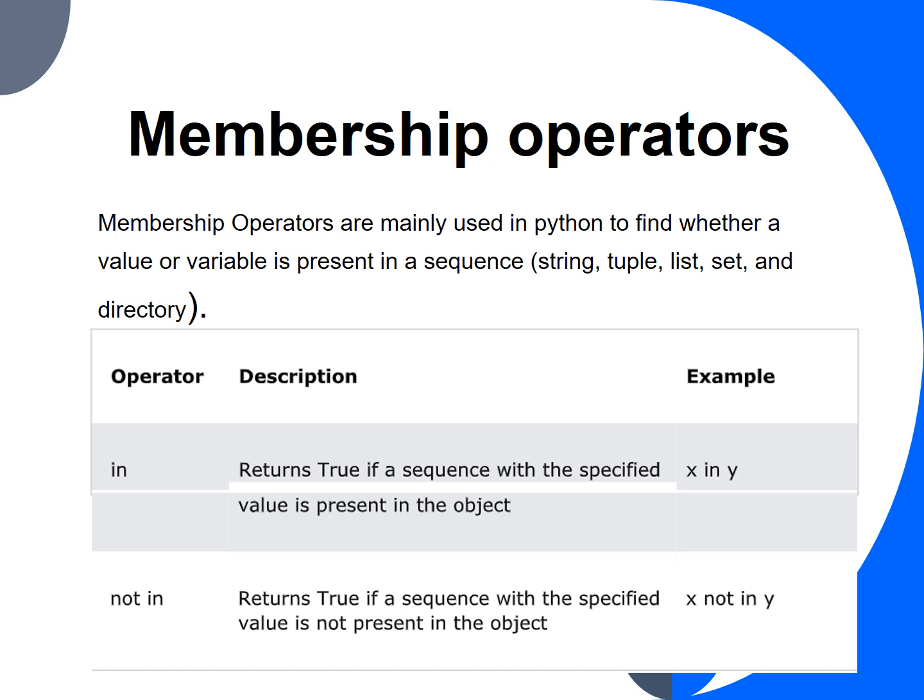Membership operators. Membership operators are mainly used in Python to find whether a value or variable is present in a sequence. So there are two types in this, in and not in. In returns true if a sequence with a specified value is present in the object, and not in returns true if a sequence with a specified value is not present in the object.